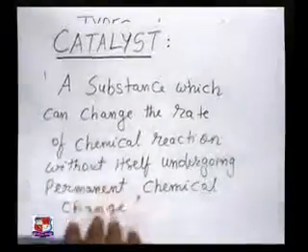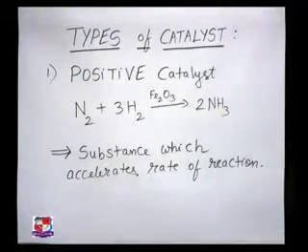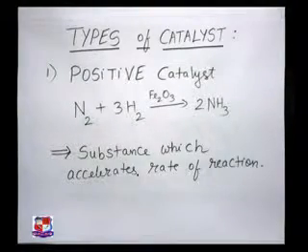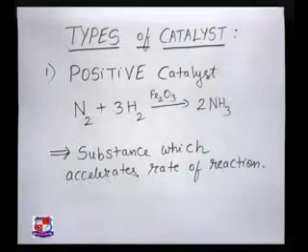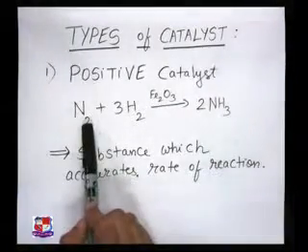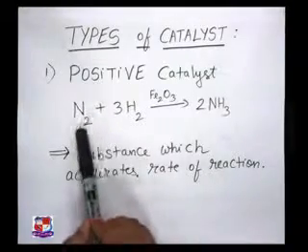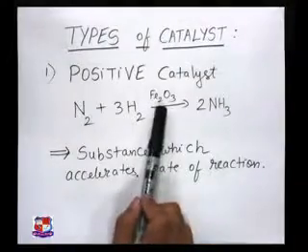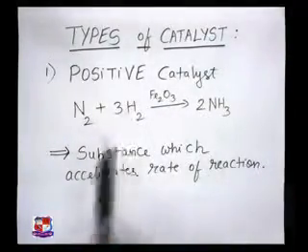Now let us proceed ahead. The first type of catalyst we have to see is the positive catalyst. Now what happens in case of the positive catalyst? You can see here, this is the Haber's process of manufacturing ammonia. Nitrogen reacts with hydrogen in presence of the iron oxide catalyst to form ammonia.